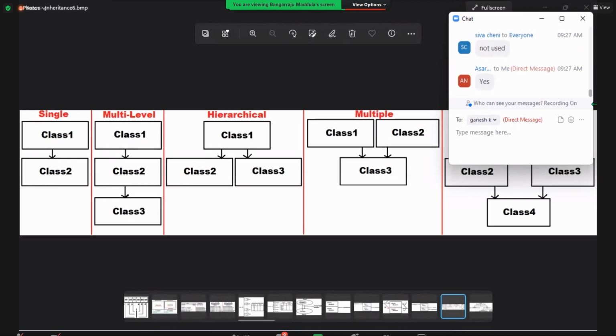From day 2 only you came across it. Object is your parent. Why are you forgetting that? You defined class 1, second you defined class 2. Both are inheriting from object. From the second program you are working with hierarchical. The first program you wrote was single. Second program, class second, right? Class first inherits from object, class second inherits from object. Means from second onward it is hierarchical inheritance. All classes inherit from object.